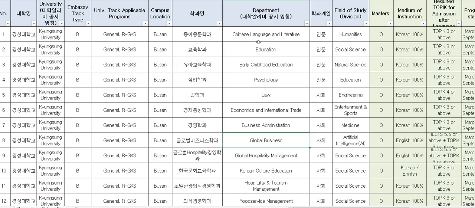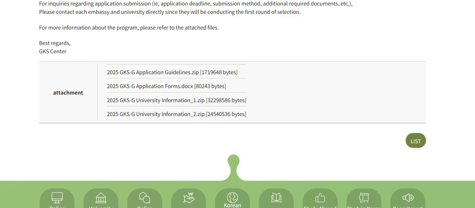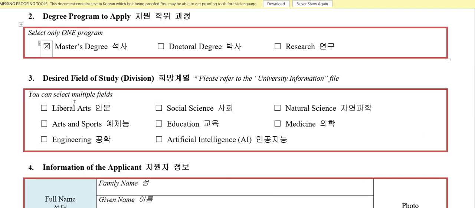If you open this, you will have this field of divisions. Here it's mentioned like this program is under humanities, this program is under social science, this is under natural science, and so on. So you check there and fill this. Mine was social science as I applied for global MBA.